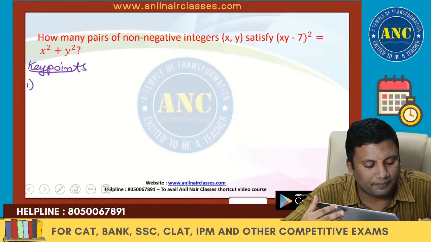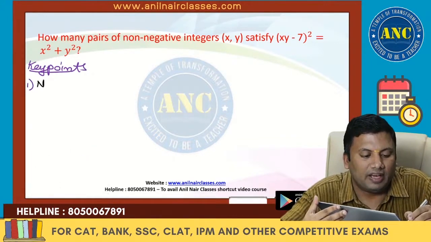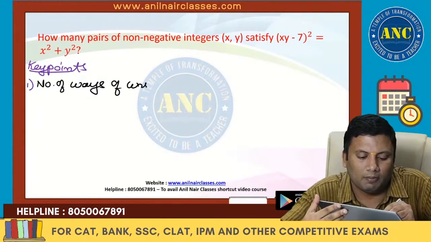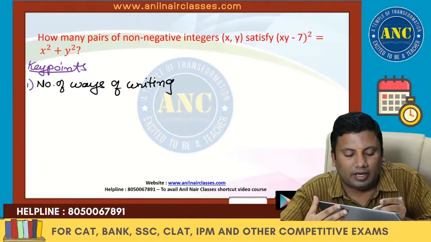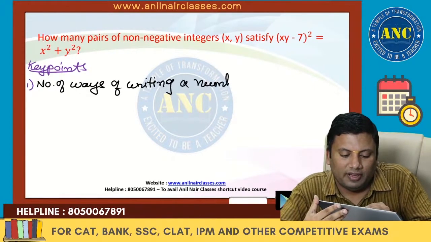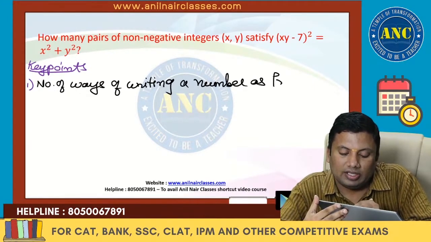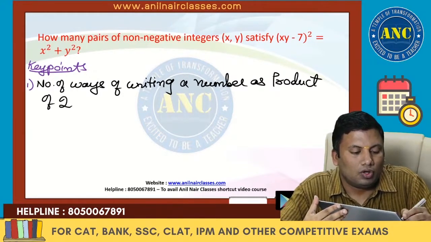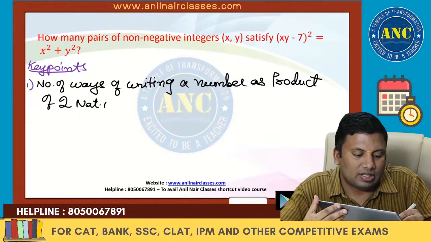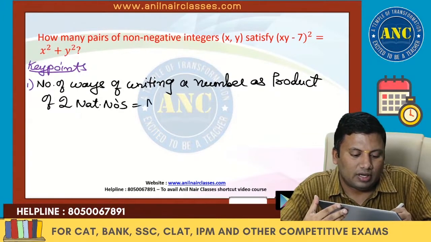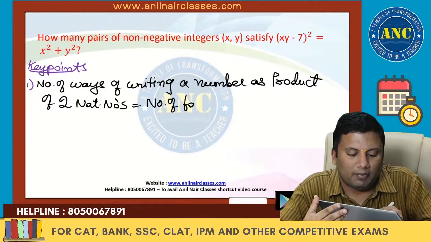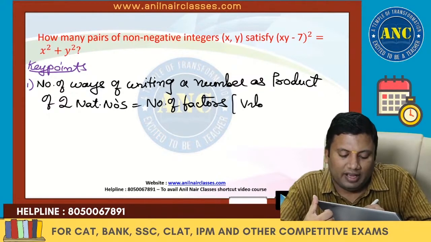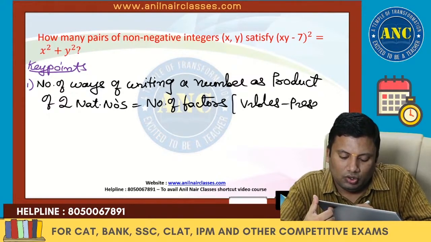First key point. Number of ways of writing a number as a product of two natural numbers is nothing but the number of factors. Wherever variables are present in the question, use this logic.